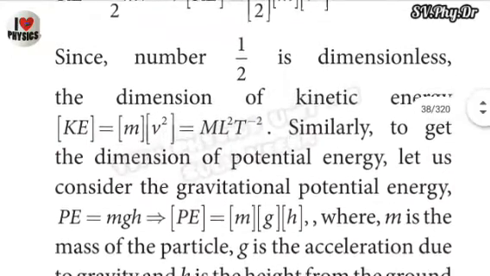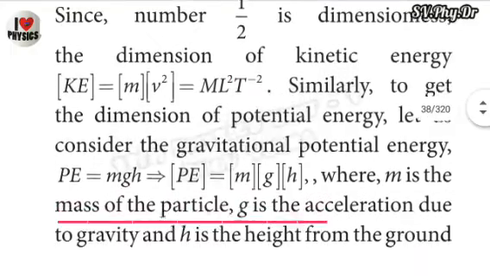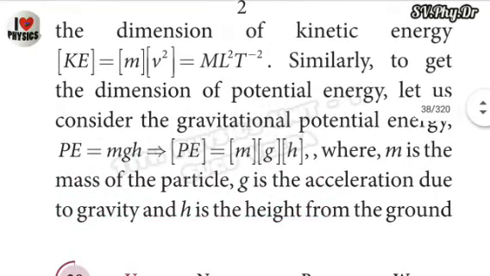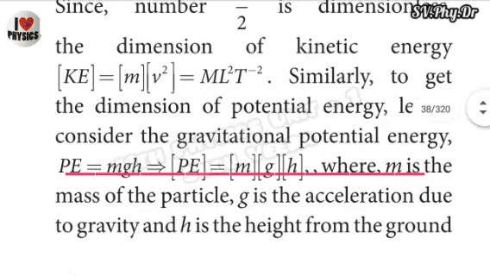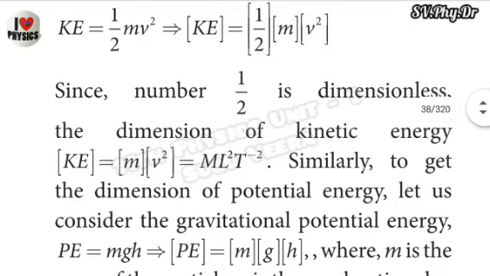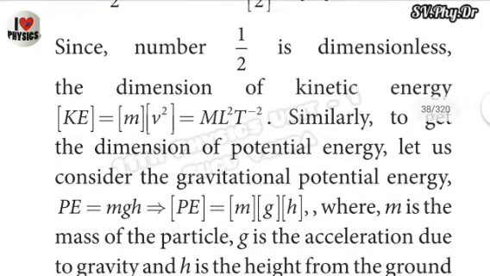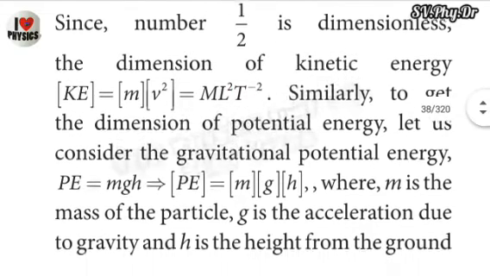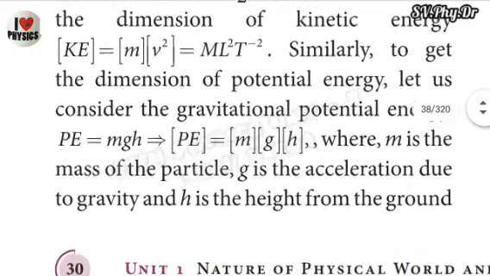Similarly, consider the gravitational potential energy. Potential energy, denoted capital P E, is equal to mgh. That means mass into gravitational acceleration into height, where small m is the mass of the particle, small g is the acceleration due to gravity, and small h is the height from the ground.